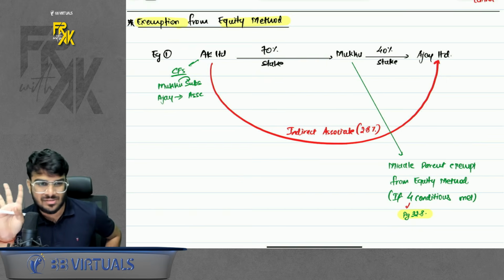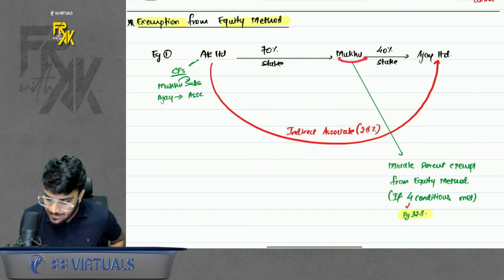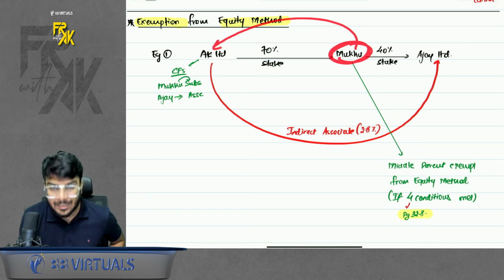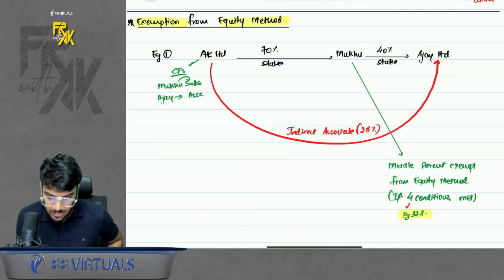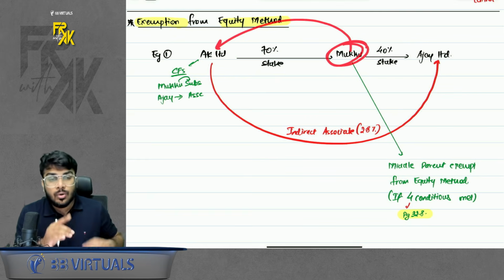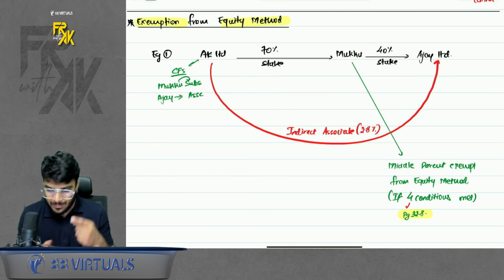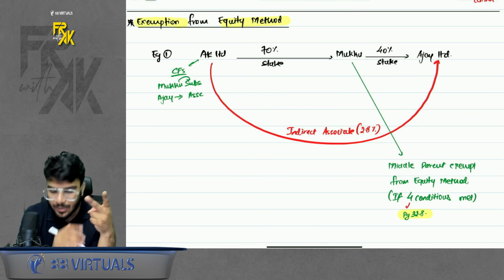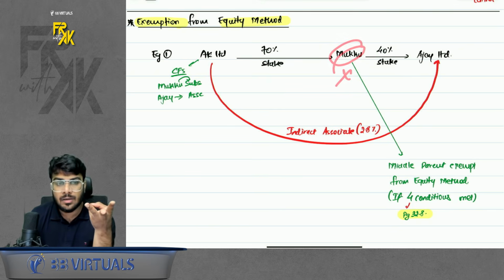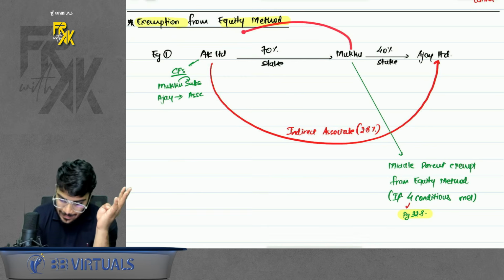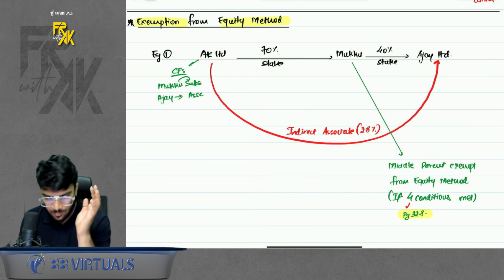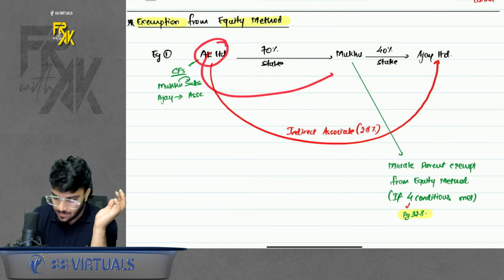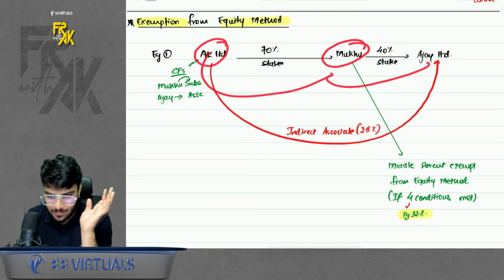Provided 4 conditions are met. What are the 4 conditions? This company should have an ultimate wholly owned or partially owned parent. Basically, this should be a subsidiary of some company. First. Second, it should not be listed. Third, it should not be in the process of listing. And fourth, its ultimate parent is preparing CFS. Okay, so basically if AK is preparing CFS with Ajay indirectly, Mukku is exempt.